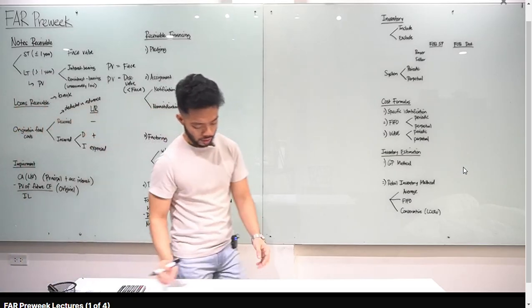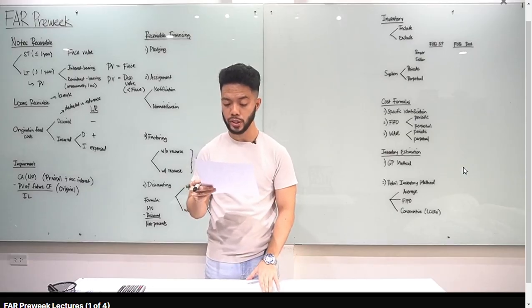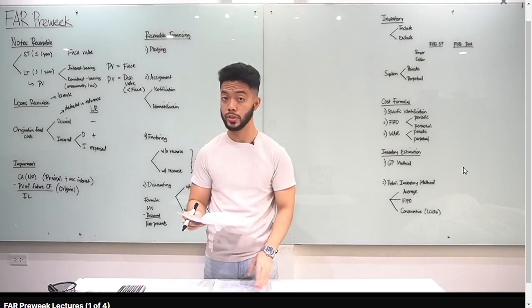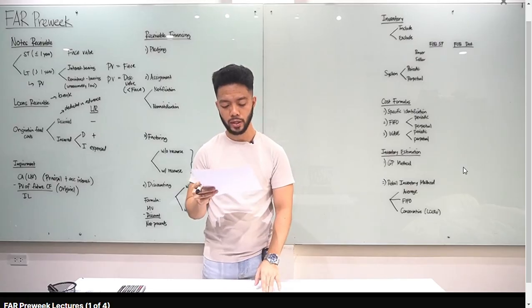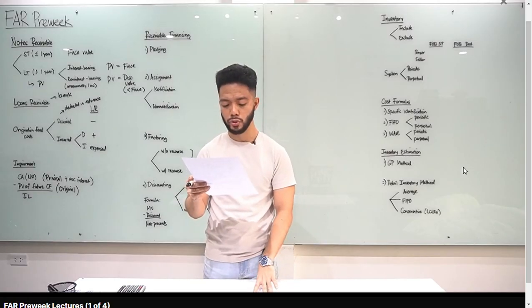Sige, so apply muna natin yung concepts. Let's answer our handouts. Number 1. On July 1 of the current year, an entity obtained a 2-year 8% notes receivable for services rendered. Ang tawag natin sa 8% nominal rate. Okay? At that time, the market rate of interest was 10%. So, yan yung effective rate. The face amount of note and the entire amount of interest are due on date of maturity.